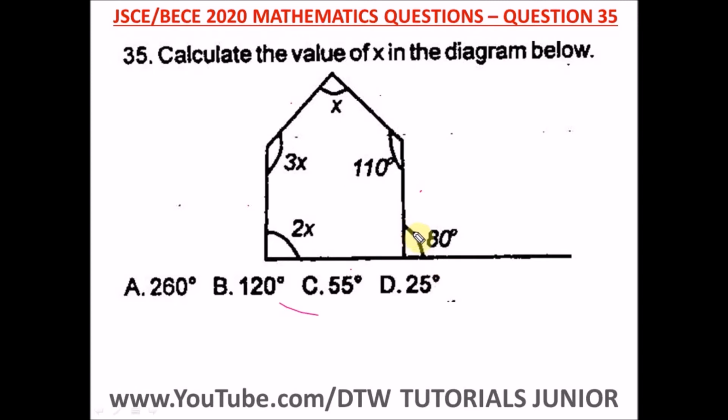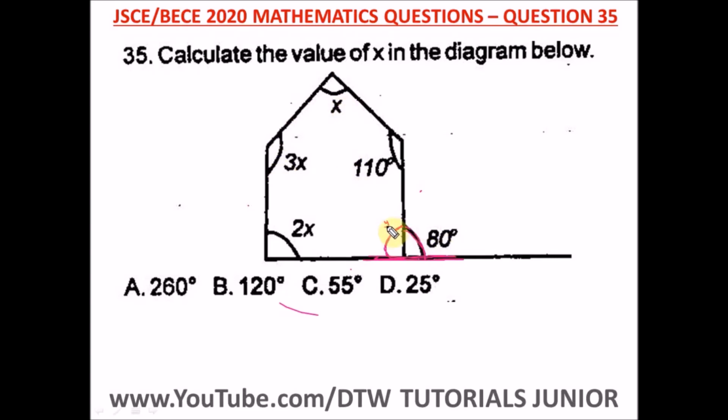Now from here, we've been given this angle as 80 degrees, so it's possible for us to get this angle, all right? Remember the theorem that states that the sum of angles on a straight line is equal to 180. So let's say we want to look for this. I'm going to tell you why we need to look for this shortly. When we quickly get this angle here, it is easy for us to apply the theorem of the sum of interior angles of a polygon to get our value for x.